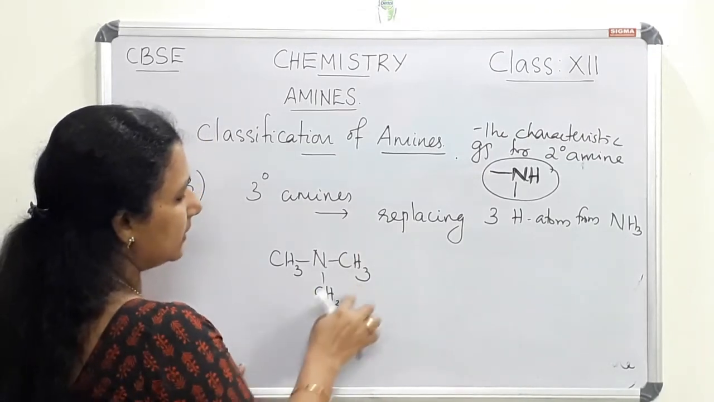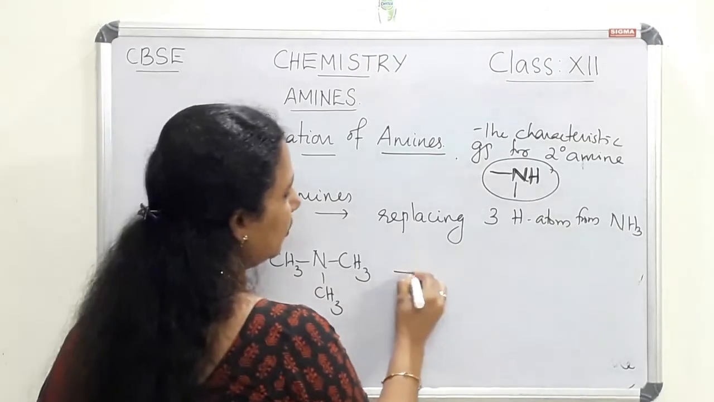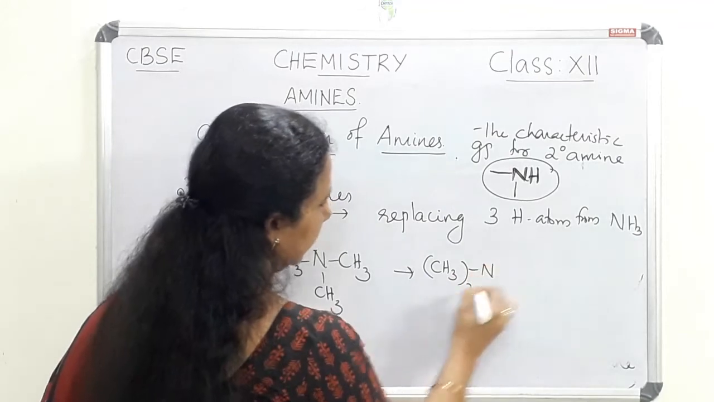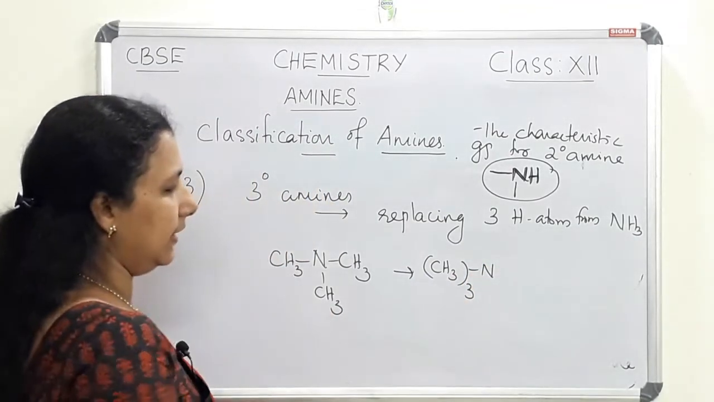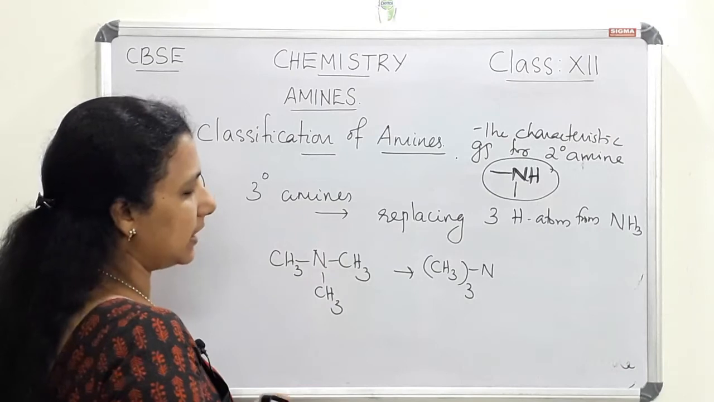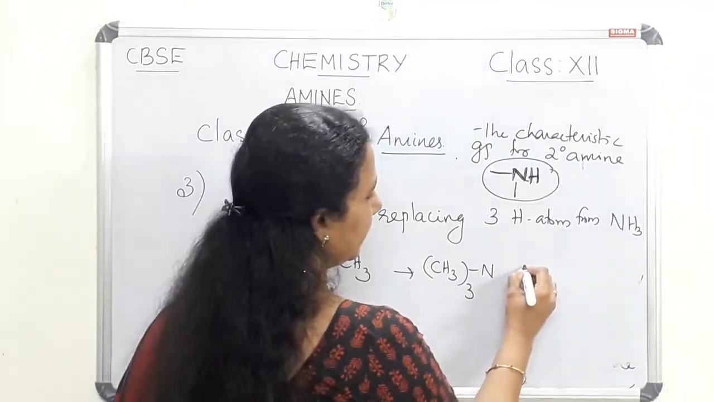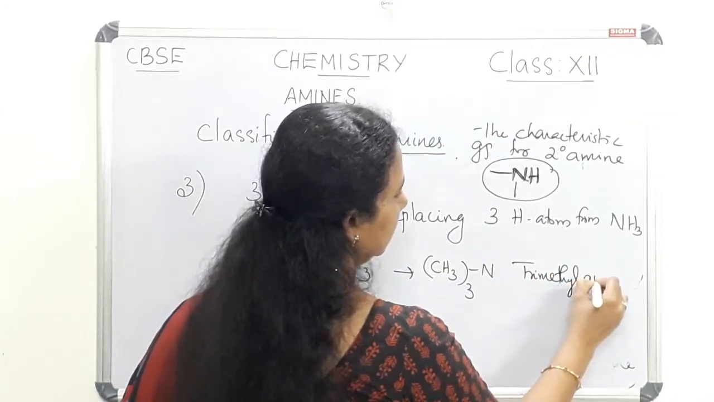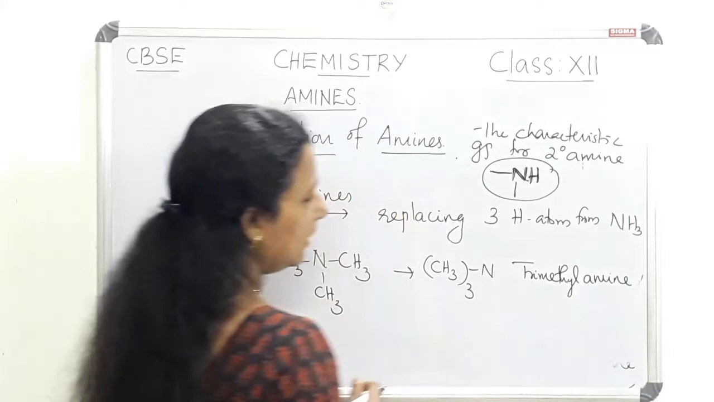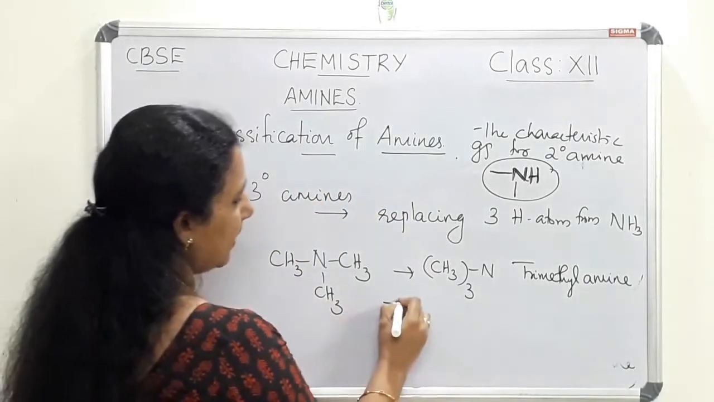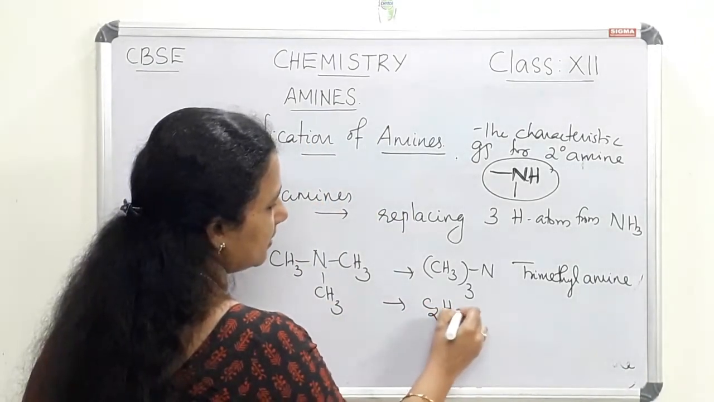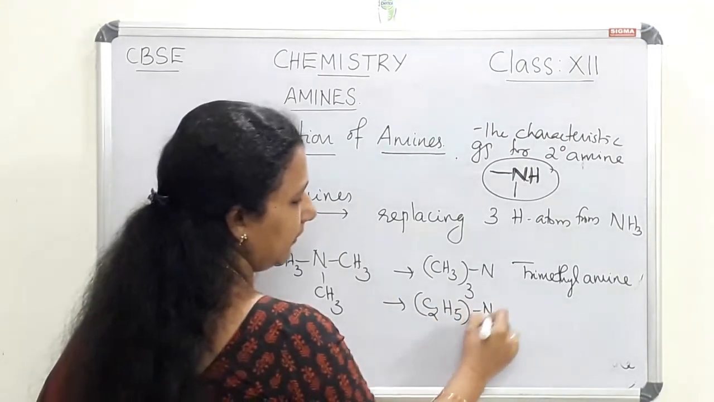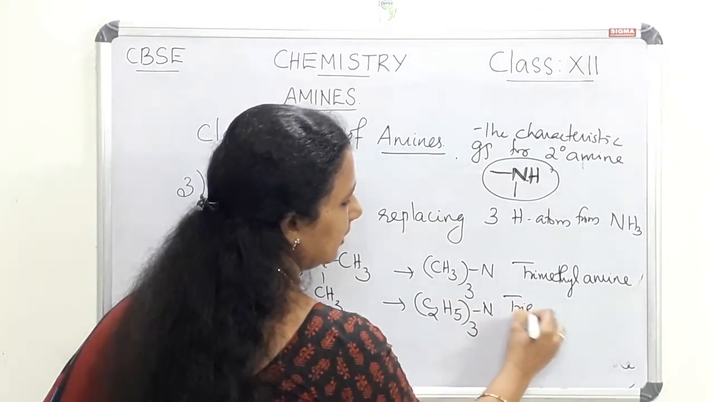Here I have attached three alkyl groups, three methyl groups. We can write it as (CH3)3N. This is an example of tertiary amine, and this is called trimethylamine. Another example is if three C2H5 groups are attached, we will get triethylamine.